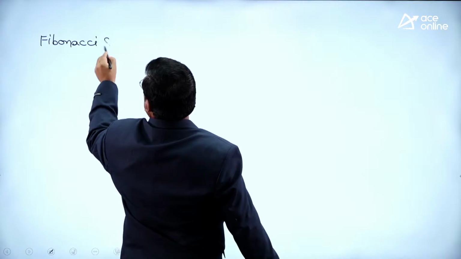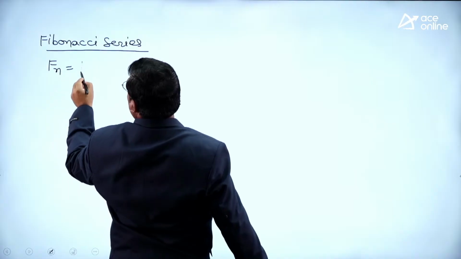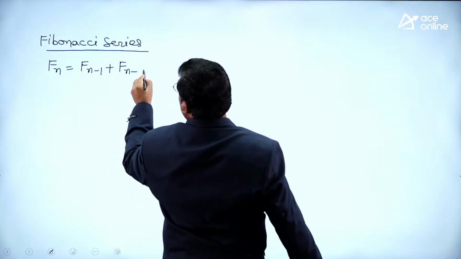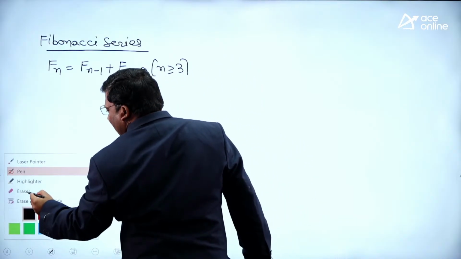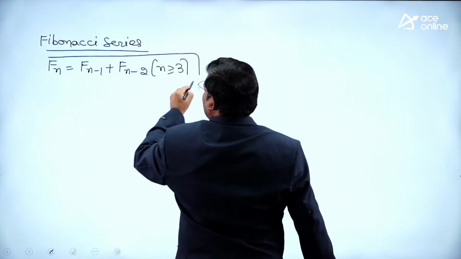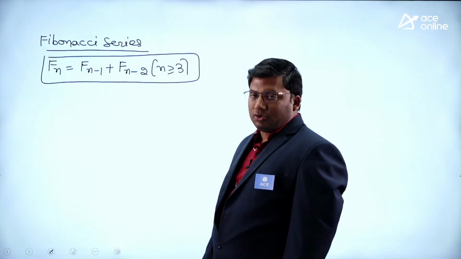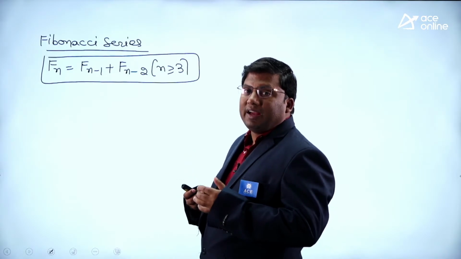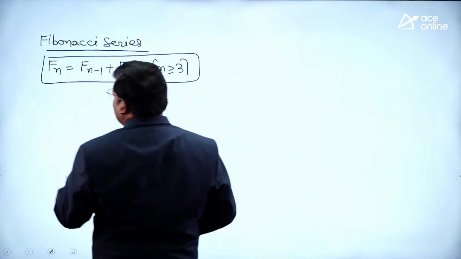What is Fibonacci series? Every value is the sum of the previous two values. Fn is equivalent to Fn minus 1 plus Fn minus 2, where n is greater than or equivalent to 3. This is called the very famous Fibonacci series. The next value is the sum of the previous two values. In case you are solving any probability related questions, PNC related questions, this is an extremely important concept, sir. I will spend 5 minutes on this one.